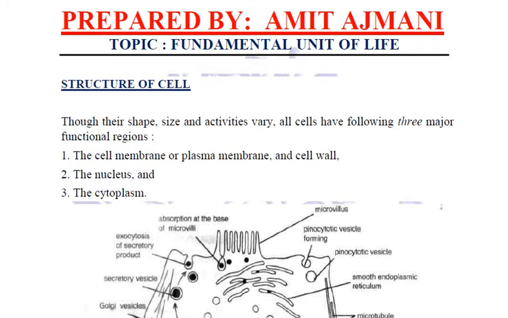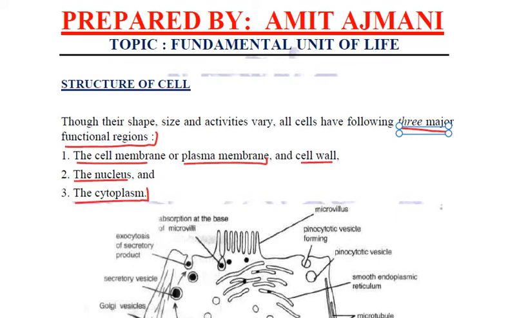Now let us try to relate the structure of cells. Depending upon which cell it is, the three major functional regions of the cells are the cell membrane, which is also called the plasma membrane, and cell wall, the nucleus, and the cytoplasm.